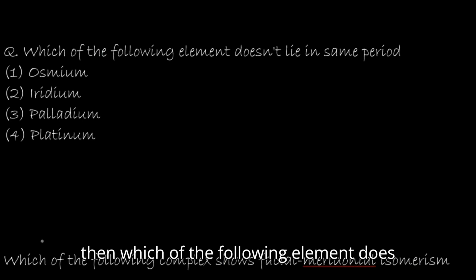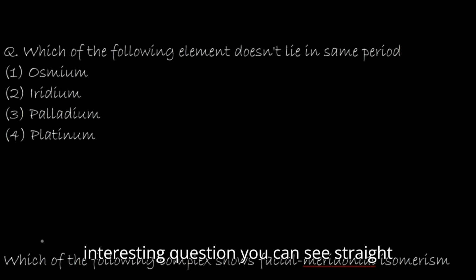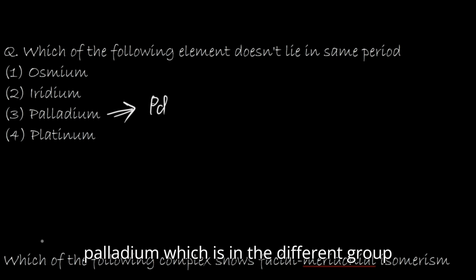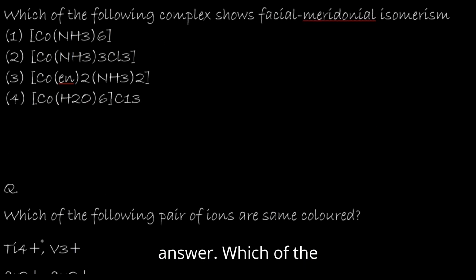Then, which of the following elements does not lie in the same period? This is an interesting question, very straightforward and easy. What you can observe is that osmium, iridium and platinum are in the fifth group, except palladium, which is in a different group. So palladium is the right answer.